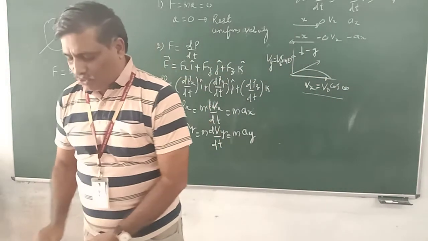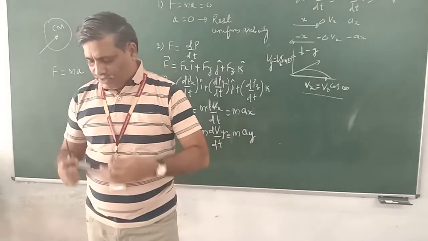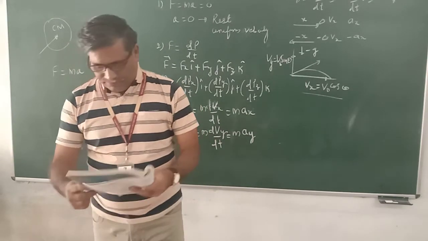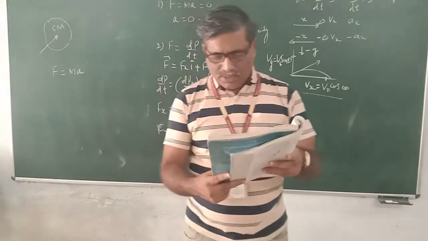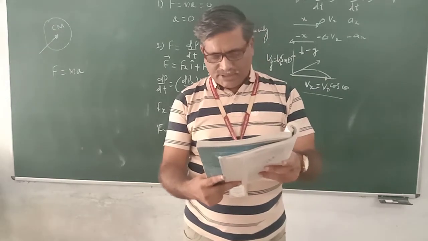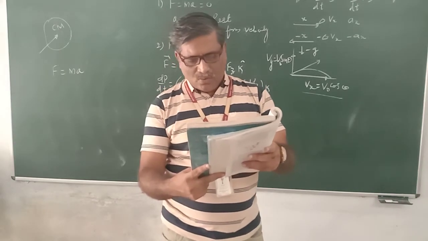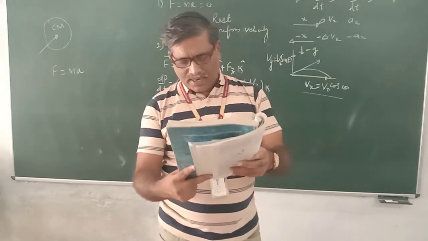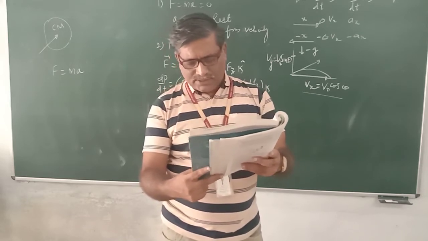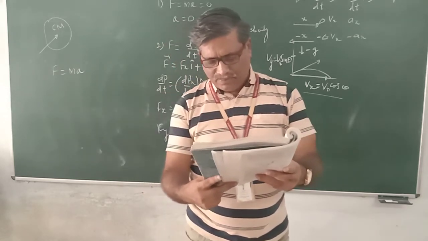One problem is there, a solved problem from the book. We will discuss that problem too. Let us see the problem. I read the problem. 5.2. A bullet of mass 0.04 kg moving with a speed of 90 meter per second enters a heavy wooden block and is stopped after a distance of 60 centimeter. What is the average resistive force exerted by the block on the bullet?